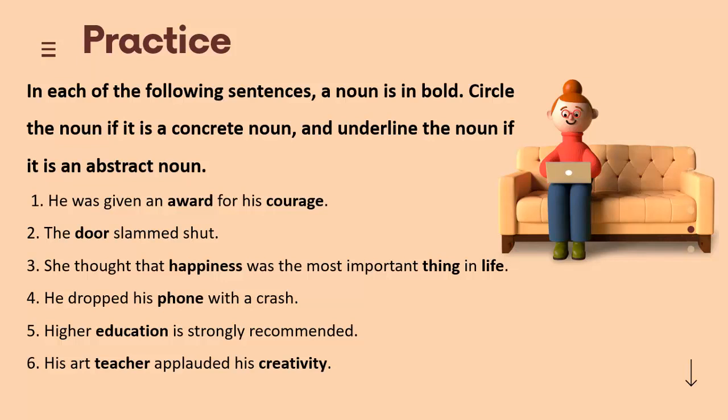He was given an award for his courage. So the words award and courage are the nouns here. The word award is a concrete noun because you can perceive it through your senses, whereas the word courage is an abstract noun. The door slammed shut. The word door is a concrete noun. She thought that happiness was the most important thing in life. So the words happiness, thing, and life are abstract nouns.